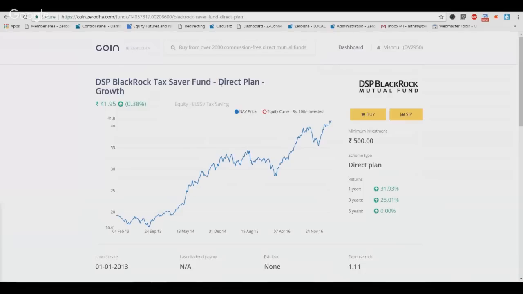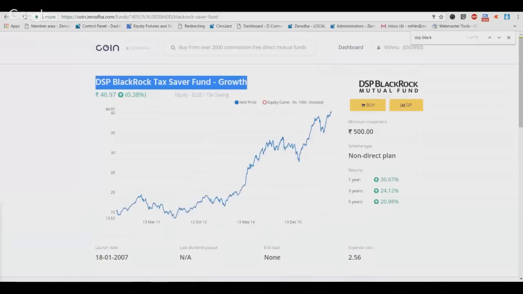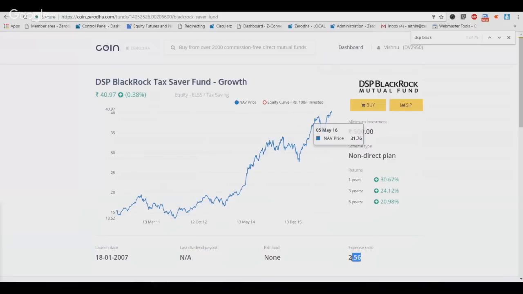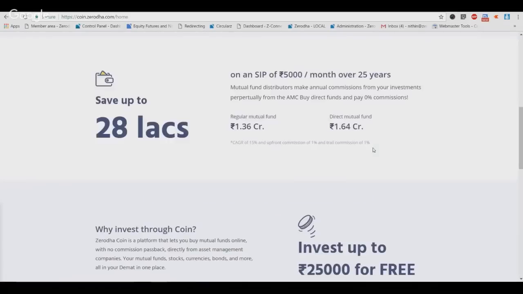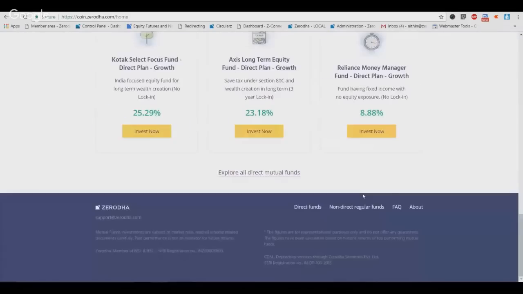So here's the scene. You can see the direct plan, the expense ratio is 1.11. Here the expense ratio is 2.56, right? So that is essentially 1.45% more. But as I said, if the amounts are extremely small, this 1.45% won't really add up much. So if you don't want to pay this 50 rupees a month, you're free to go and keep buying the regular funds right at the bottom.